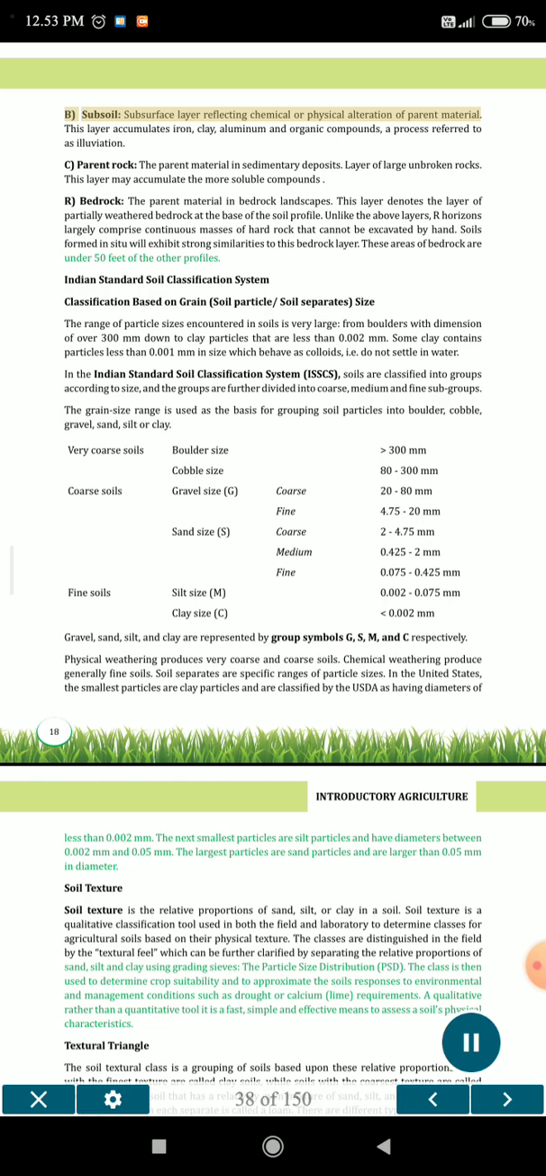B. Subsoil. Subsurface layer reflecting chemical or physical alteration of parent material. This layer accumulates iron, clay, aluminum and organic compounds, a process referred to as illuviation. C. Parent rock. The parent material in sedimentary deposits. Layer of large unbroken rocks. This layer may accumulate the more soluble compounds. R. Bedrock. The parent material in bedrock landscapes.